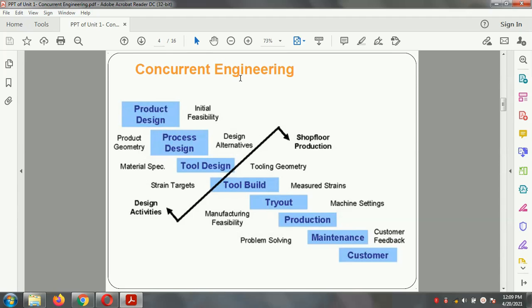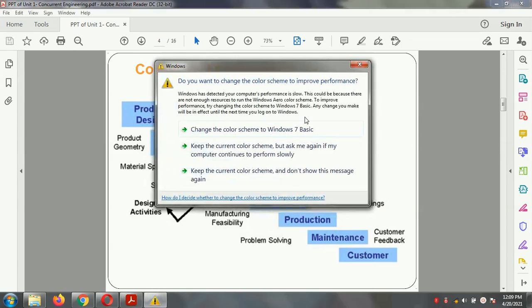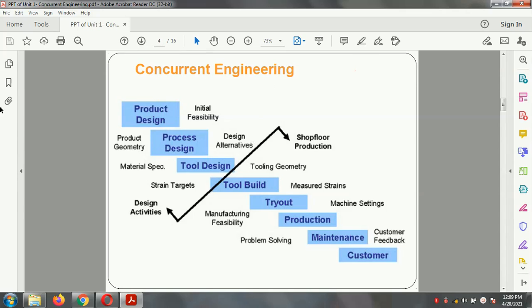Concurrent engineering is related to the product design. Product design involves the product geometry and initial feasibility. After that, the process design requires the material specification. Next is tool design, that is designing the alternative strain, and all these activities are carried out with respect to the shop floor. After that, there is tool geometry, tool build, try out, that is measurement strain, and manufacturing feasibility.